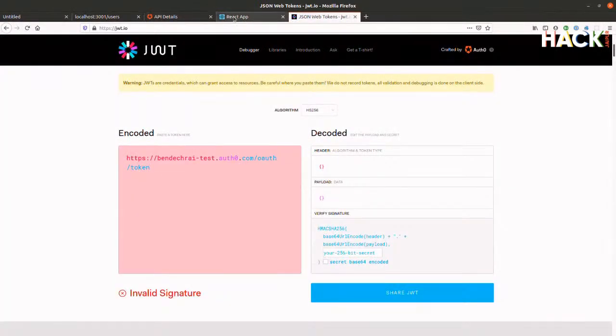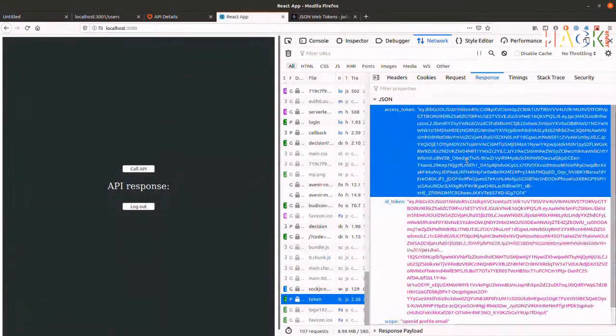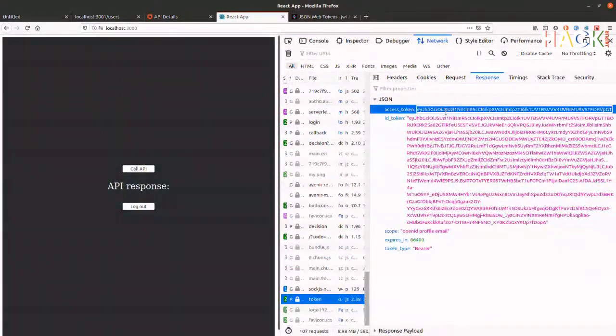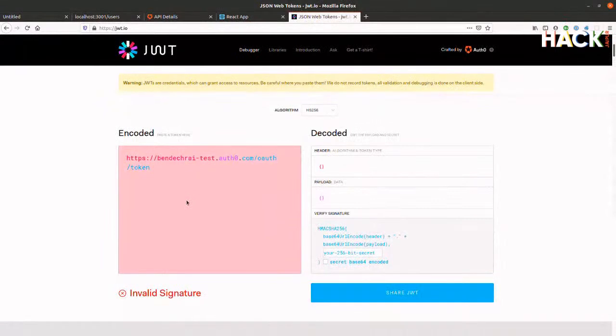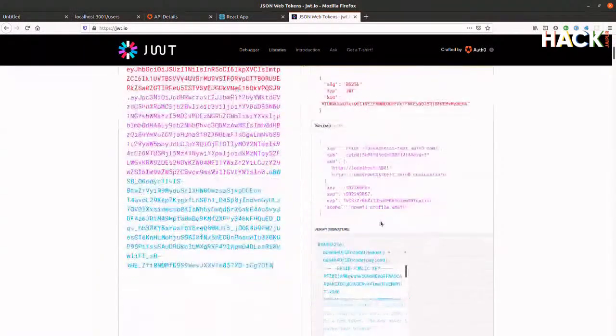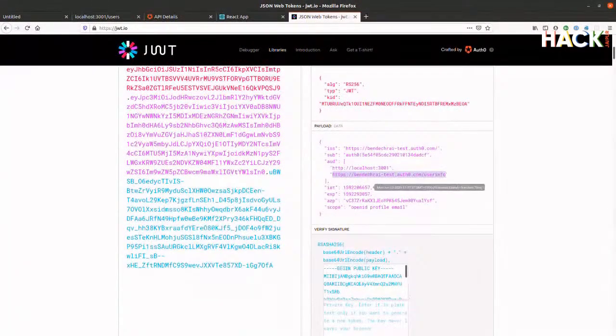I've done the same thing again. Come here. Copy. Paste. There we go. So in this case, the access token is slightly different. You can see here we've got our audience. The audience there, this is to get more information about a user from Auth0, but this is the important one. Our API is now an audience for this token. So we can now issue this token to the API, and it can use it as an authentication mechanism.